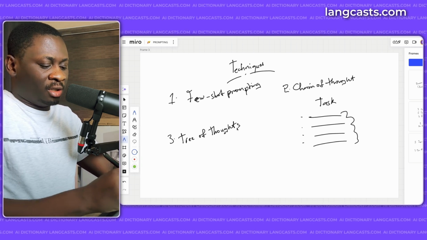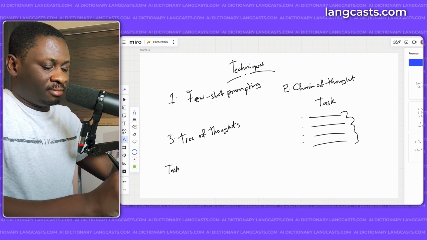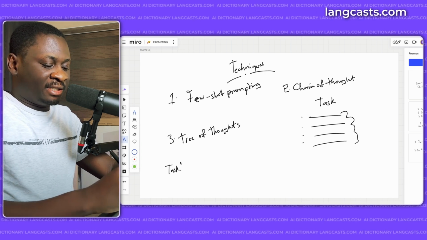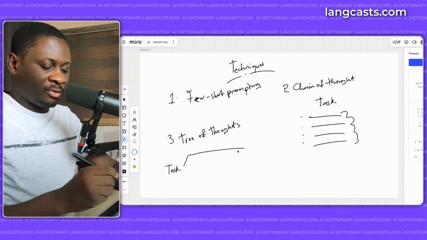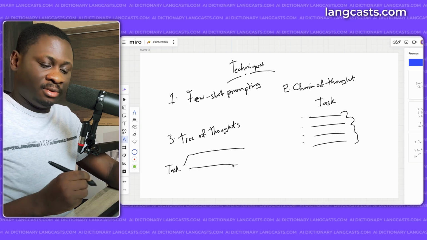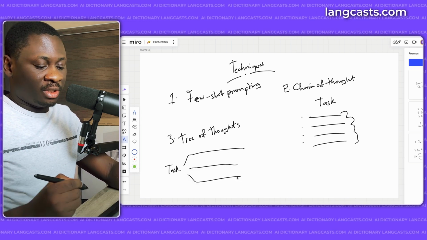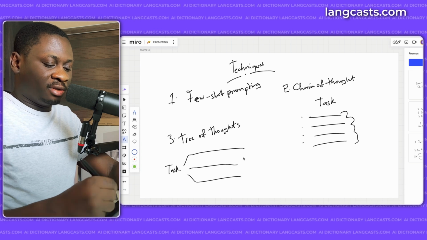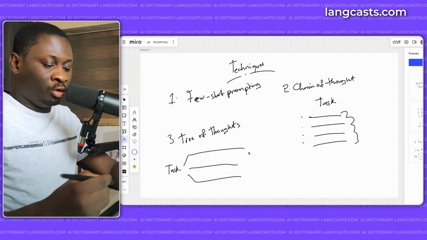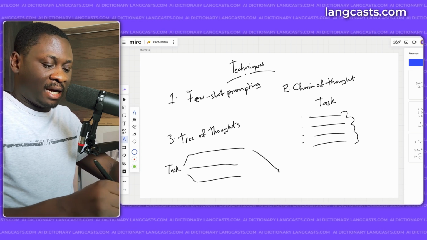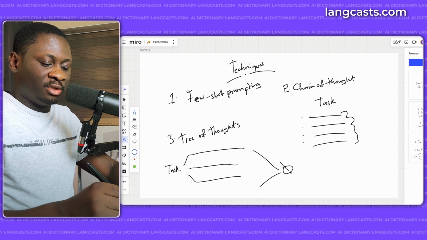So what the LLM does is that it takes the single task, then it tries to solve it one way, then tries to solve it another way, then tries a third way, and sometimes probably 5 different ways. It then compares the results and looks for the best ones or the most popular result, and that will eventually be the strategy that will be used.